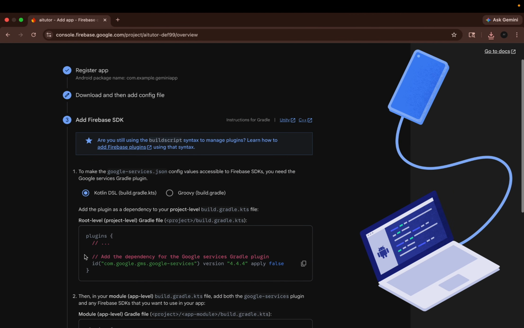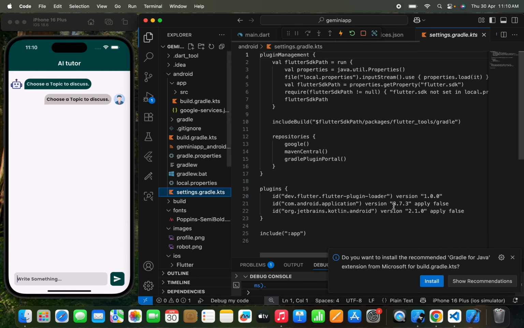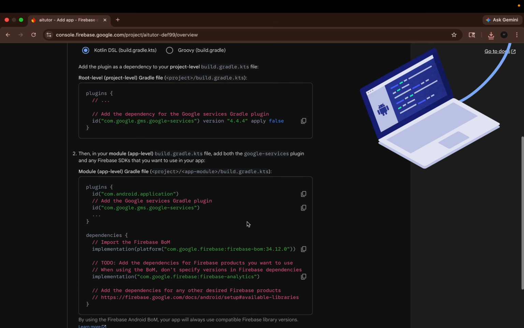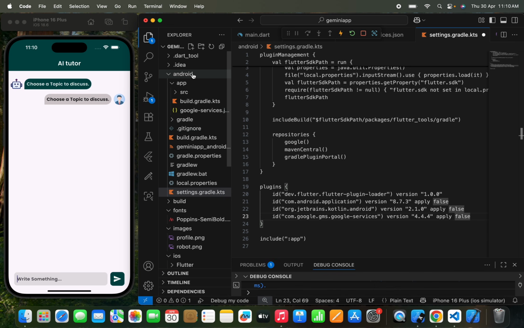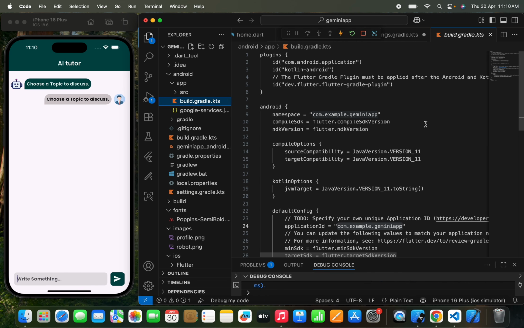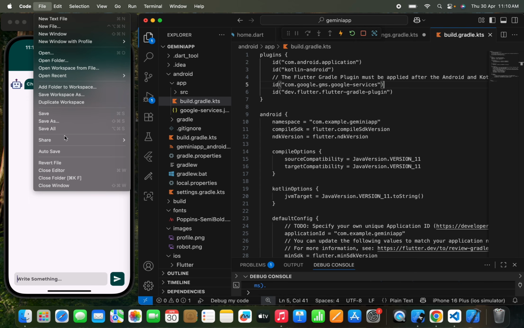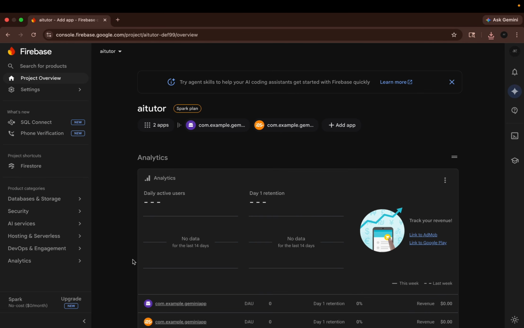Now click on next. This is the plugin that I need to copy. Let's move to the settings.gradle.kts. Inside the plugin section, just paste this. Right, now another plugin is this one, so let's copy this, move to the Android build.gradle.kts, and inside the plugin section paste this. Okay, now let's save all the files first. Now click on next, continue to the console. So here you can see that we have connected the Android and iOS app.